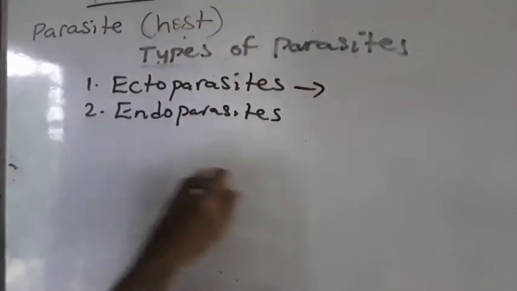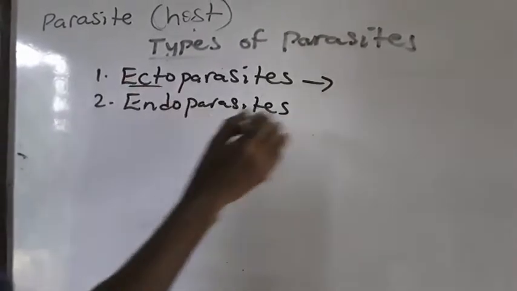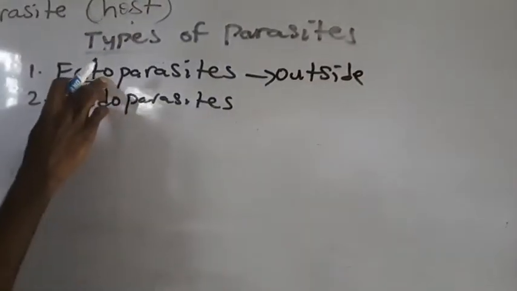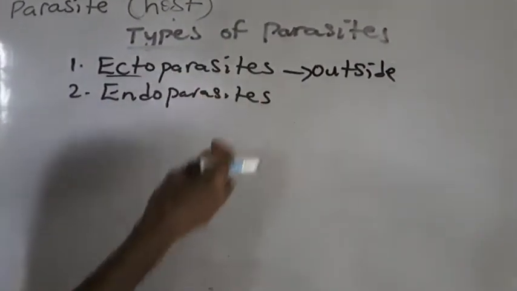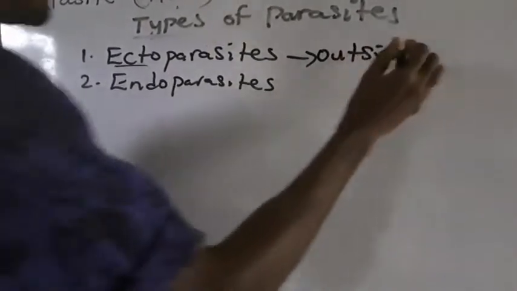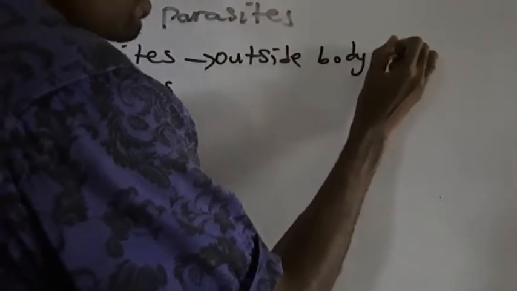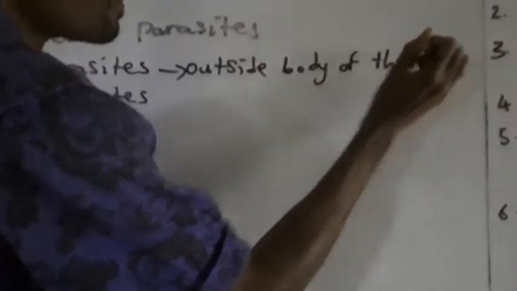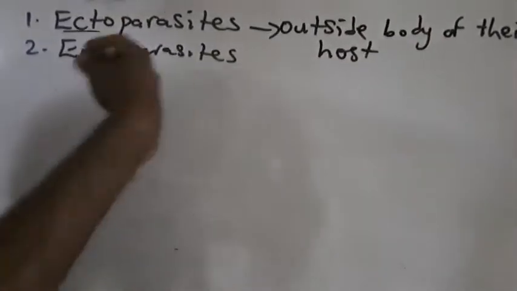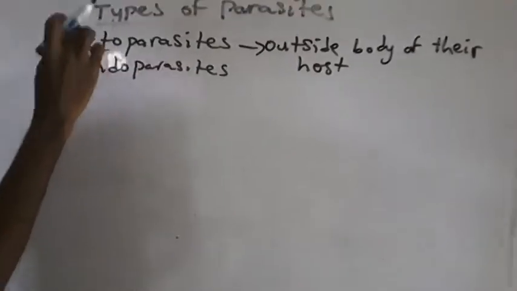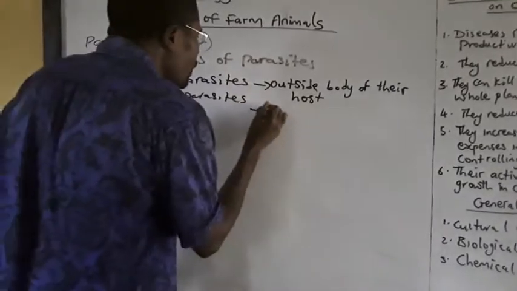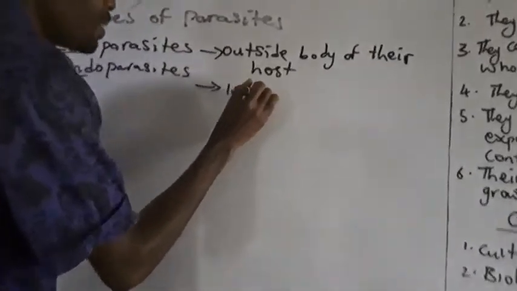Now, as the name implies, ecto in biology means outside. So this simply implies that ectoparasites are parasites that live outside the body of their hosts. So when an organism lives outside the body of its host and is causing harm to that host, that organism becomes an ectoparasite. Then we have the other one, endo. Endo simply means inside.